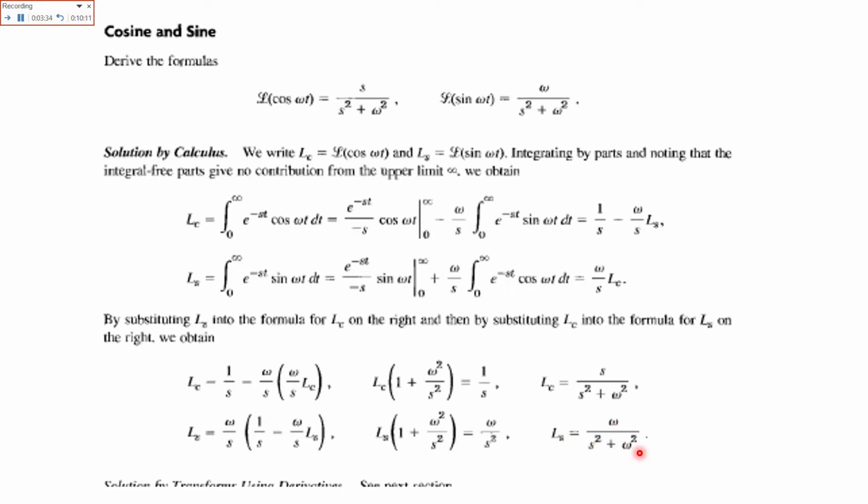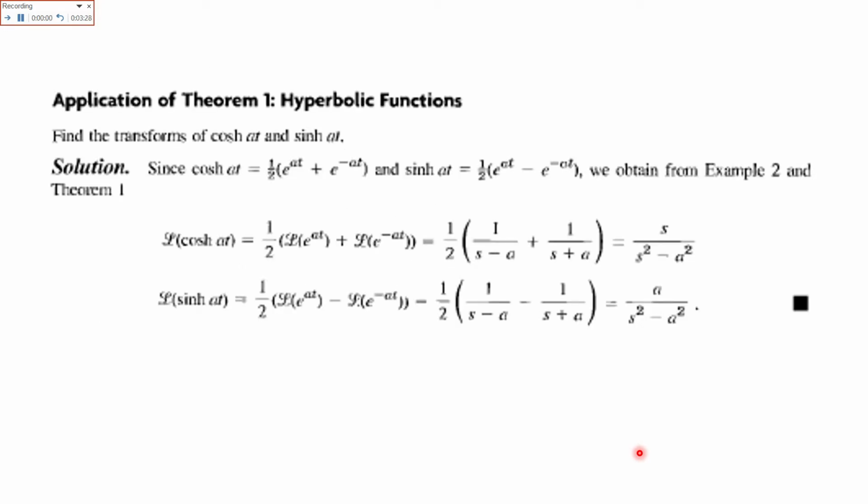So for these functions, sine, cosine, sine hyperbolic and cosine hyperbolic, their Laplace transforms are basically universal values. You basically have to memorize these values as well.